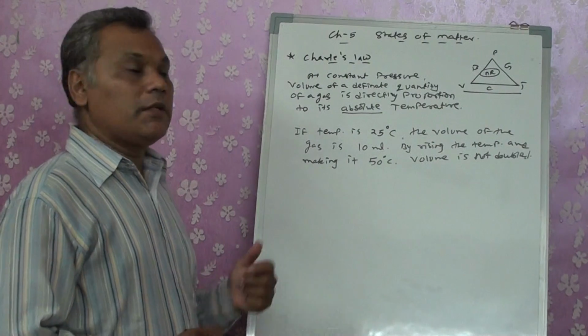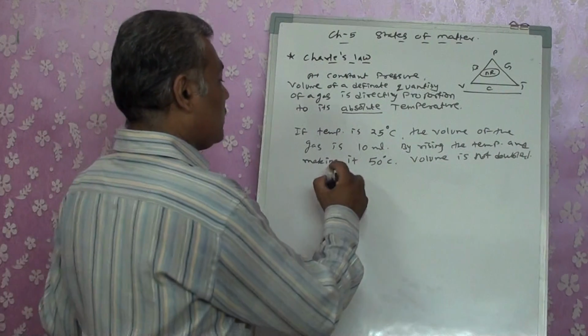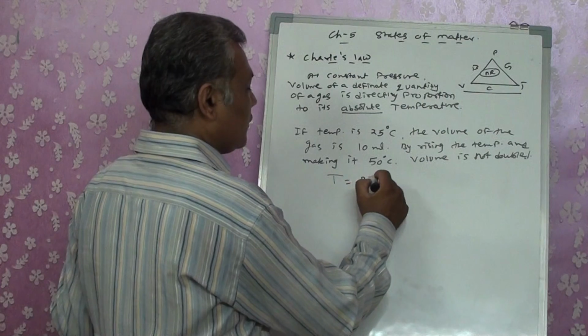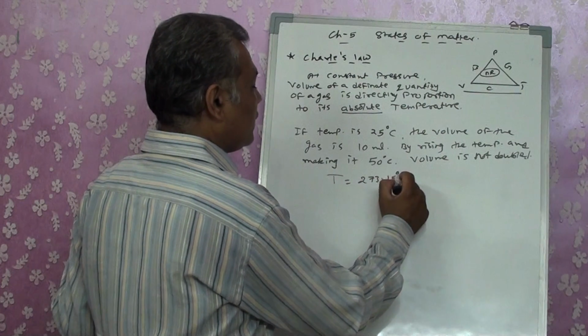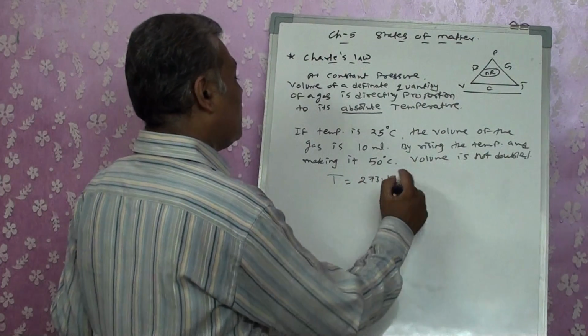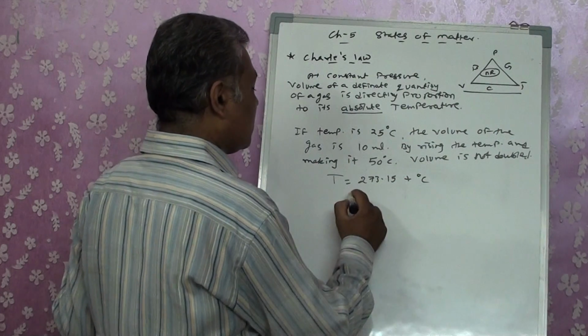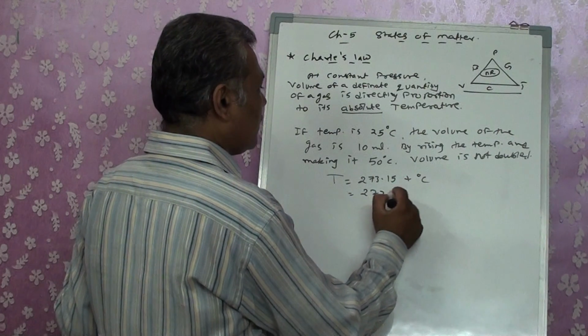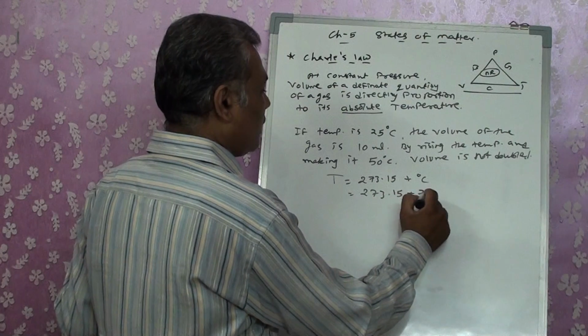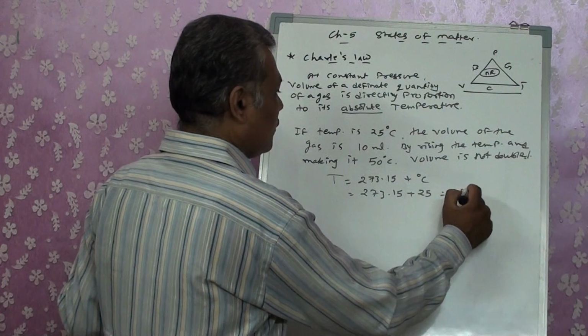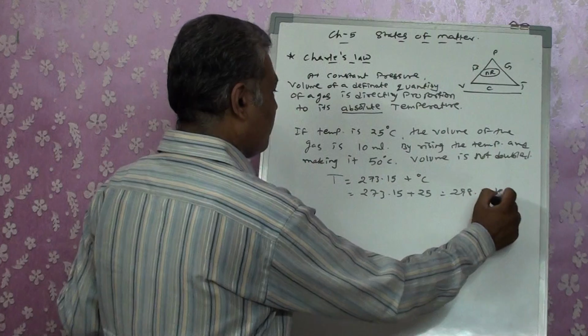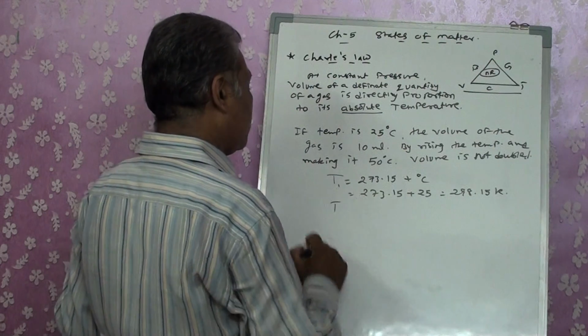The reason is the temperature over here, T, is written as 273.15 plus degrees Celsius. That means 273.15 plus 25 will become 298.15 K. That is T1.